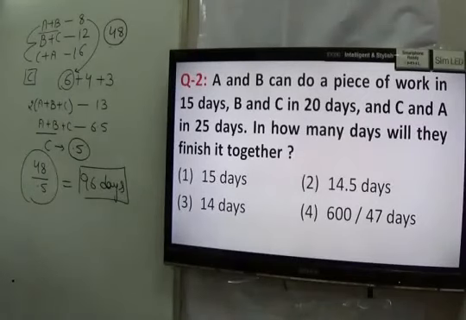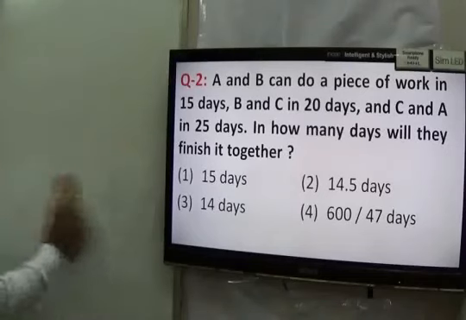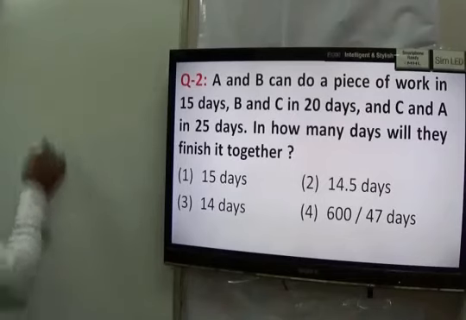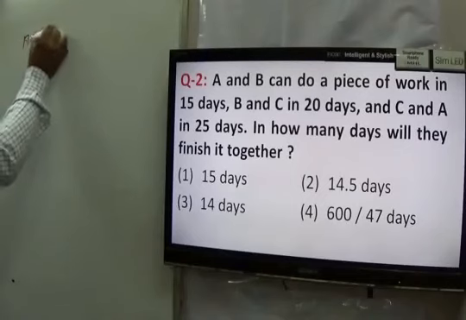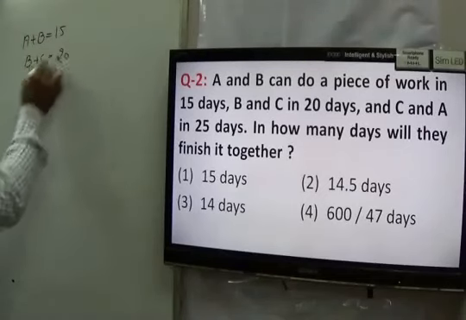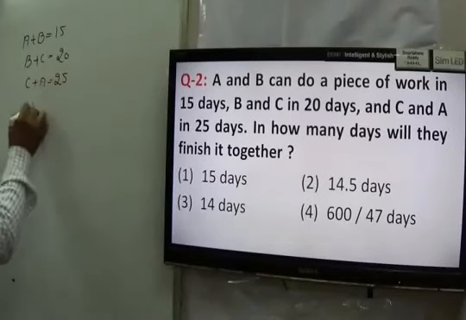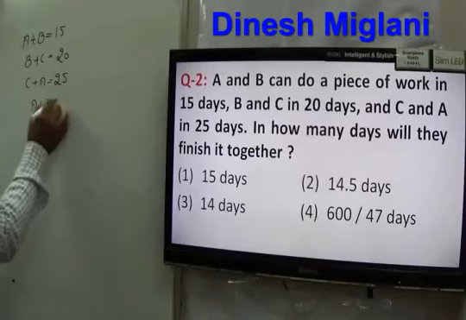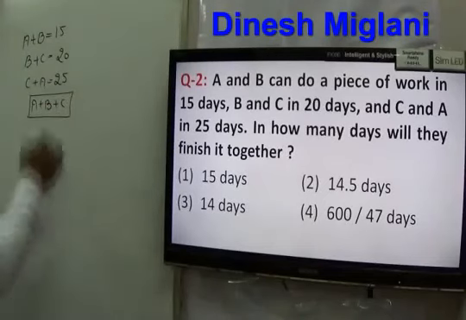It is also a similar type of question. What is given in this question? In this question, you have to find how much time will be taken by them together, right? It is given that A and B can do a work in 15 days. B and C can do the same work in 20 days. C and A can do the same work in 25 days, right? And the question is, in how many days can A, B, C together do the work? The best approach is to take the LCM of 15, 20 and 25, right?